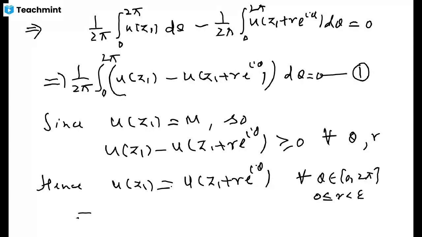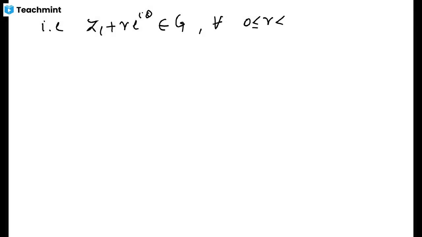So it implies that u(z1 plus r e^(i theta)) is m for all these choices, and that is equivalent to saying that these points z1 plus r e^(i theta) lie in the domain G for all 0 less than r less than epsilon and 0 less than or equal to theta less than or equal to 2 pi.